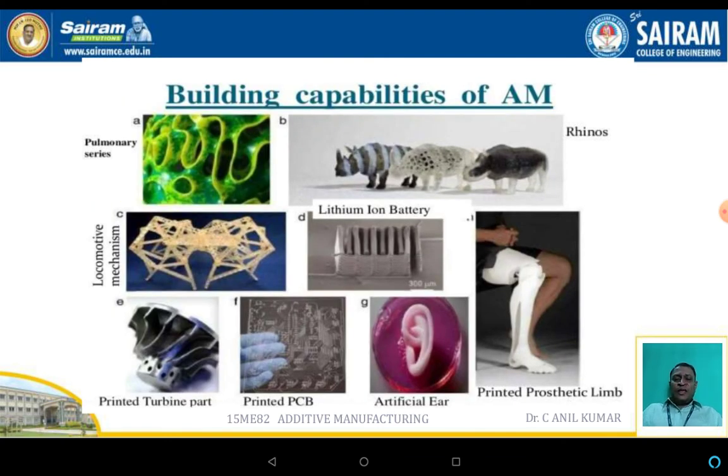The build capability of additive manufacturing. Additive manufacturing machines are not restricted to mechanical, electrical, electronic, or biomedical purposes. They can even be used for components that have no functional application. An example is a rhino model. These types of models can be fabricated very easily and used as play toys.